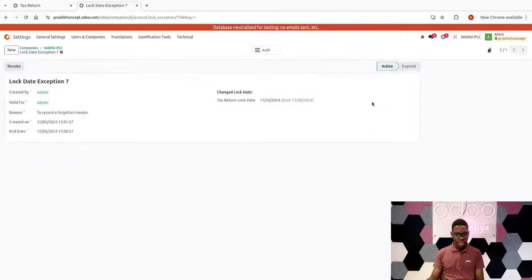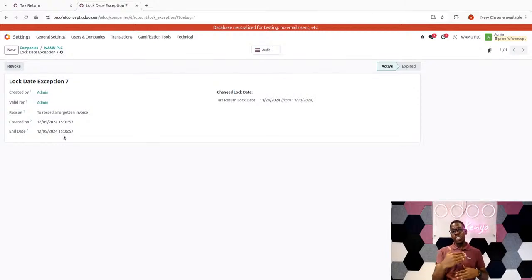It will take you to the exception record, which tells you that the reason is to record a forgotten invoice. The exception was created on this date and this time, and it was only meant to last for 5 minutes, so that I can record the forgotten record. So the end date can therefore be 5 minutes later. Sorry for that. So it can just be 1501 or 1506, just 5 minutes later to allow me to do that.